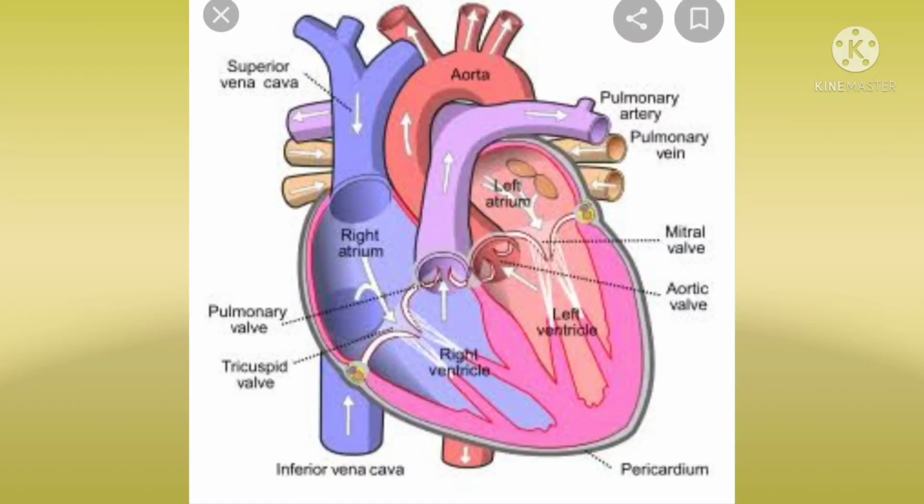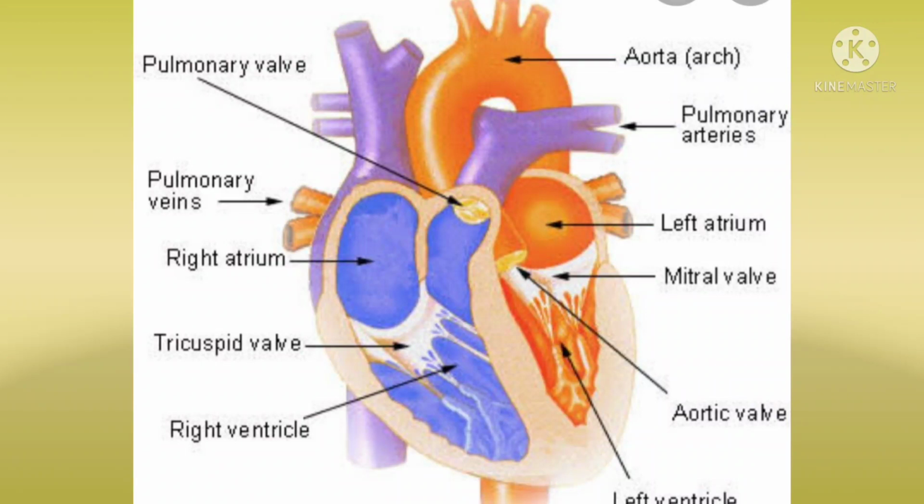Next, pulmonary veins. It is a large blood vessel that originates from the left atrium. The pulmonary vein carries oxygenated blood from the lungs and drains into the left atrium of the heart. This is the pulmonary vein.